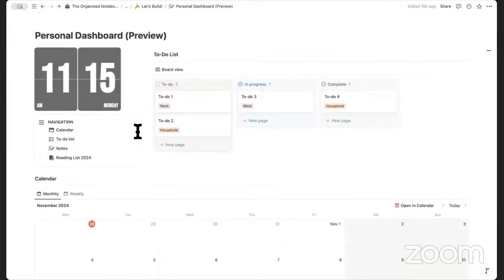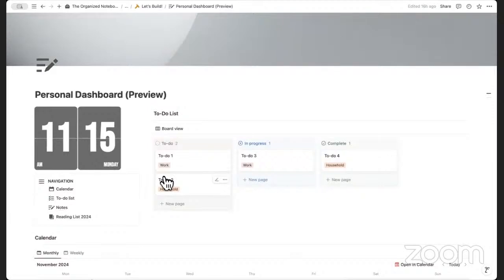But if you need things like a meal planner and all these things, you can also add them into different spaces depending on what you want to see in your own personal dashboard. So keep in mind that this is just a guide on how you might want to consider organizing and crafting your personal dashboards.